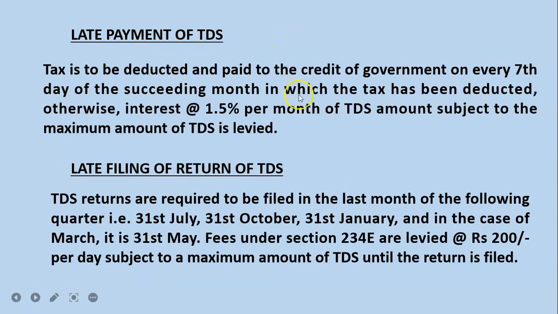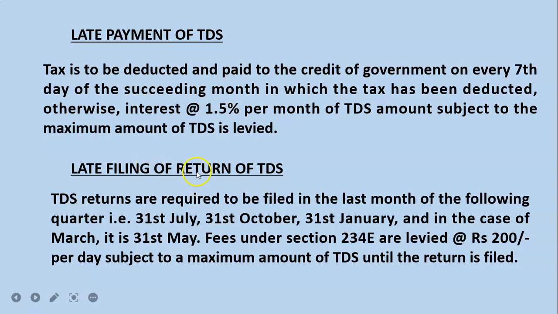Then late payment of TDS. You have deducted the TDS, but you haven't made the payment to the government. Then 1.5% per month will be charged as interest, on the TDS amount. For example, if you have to pay 1000 rupees as TDS, then 1000 into 1.5% will be the interest. So that is for late payment of TDS.